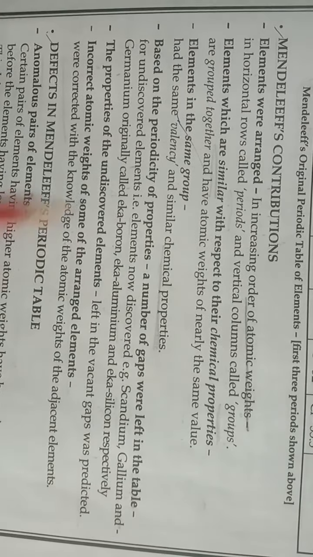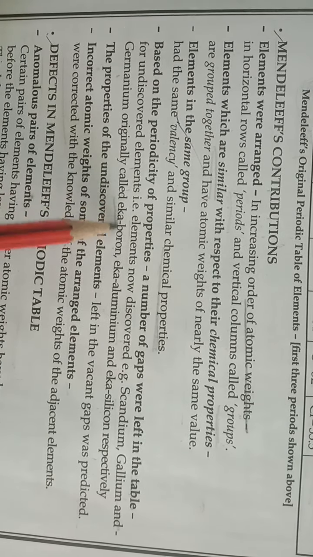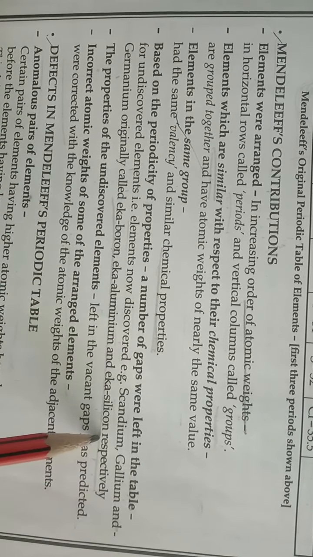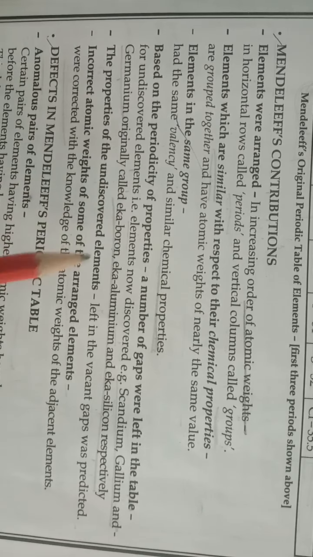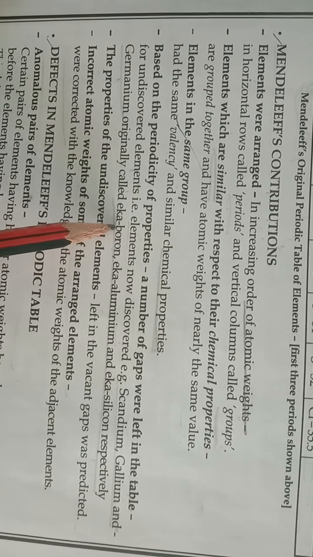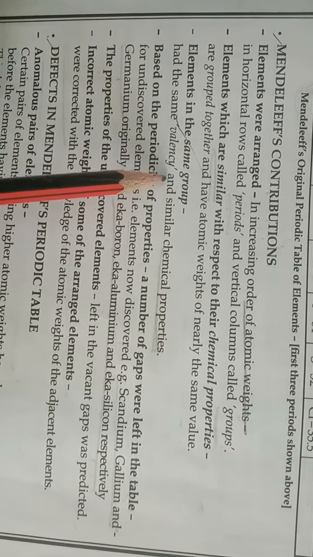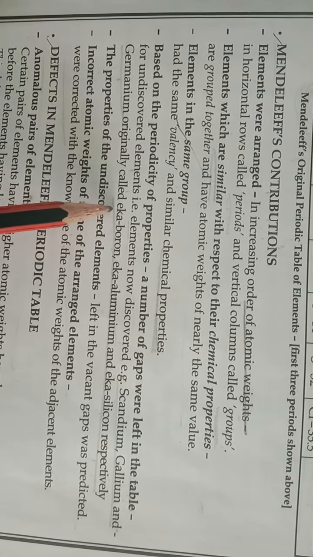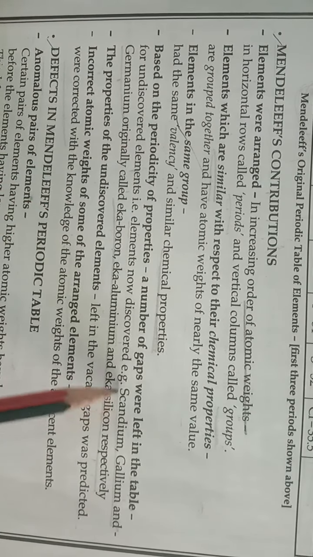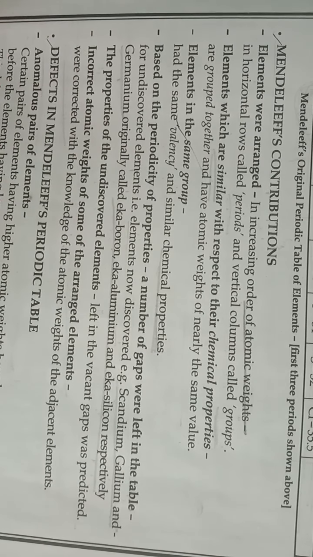So the elements which were known by those names, we now know by these names. And the properties given by Mendeleev on the basis of his periodic table were found almost similar for all these elements.